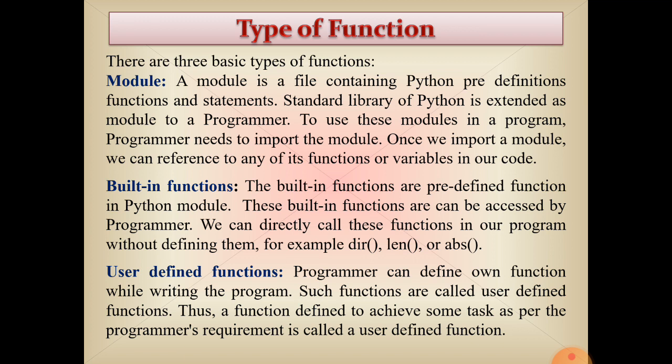Next is built-in function. Built-in functions are predefined functions in Python. These built-in functions can be accessed by the programmer. We can directly call these functions in our program without defining them. For example, dir, len, abs, and so many library functions. Each data type has its own functions, just like some list functions, some string functions, some dictionary functions, some tuple functions. Those functions are already defined in Python, and are known as built-in functions.